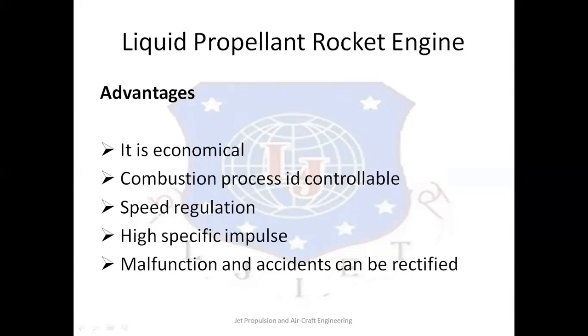Speed regulation, like increase and decrease of speed, is possible. Furthermore, it has a high specific impulse as compared to solid propellant rocket engines. Even malfunctions and accidents can be rectified at any stage. The liquid propellant rocket engine is also mostly suitable for long range operations. So these are the different advantages of the liquid propellant rocket engine.